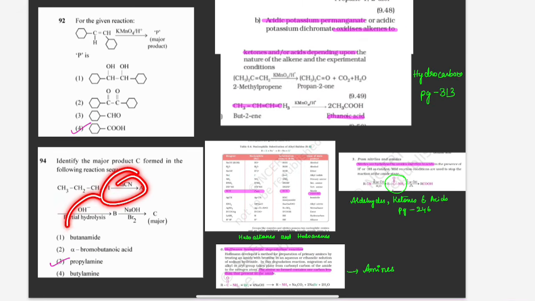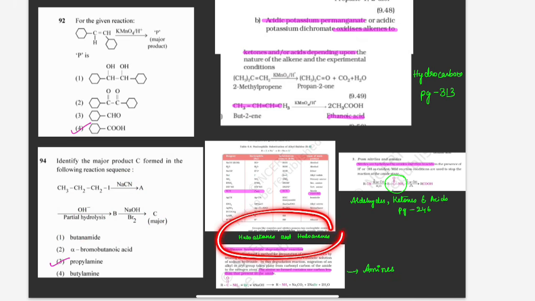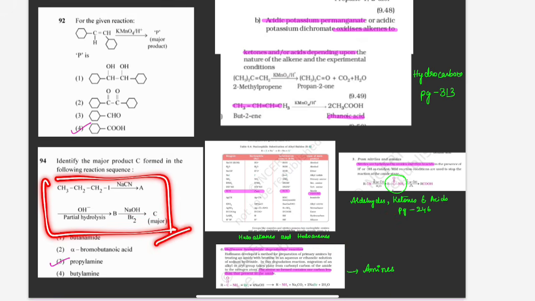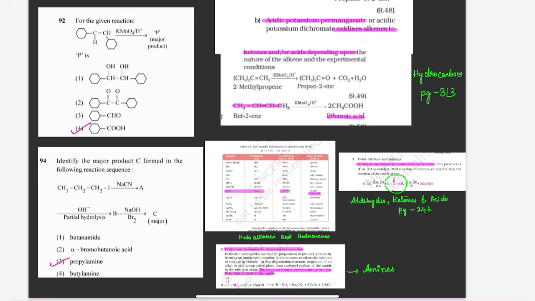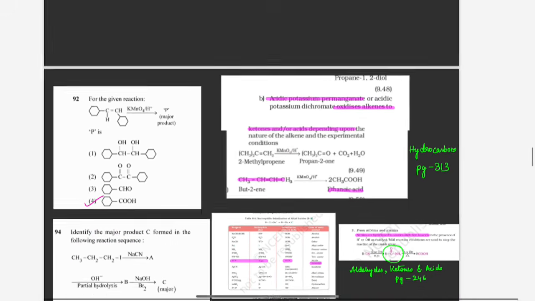If it is reaction based, always think that the reactions will be picked up from 2 or 3 chapters. Here you can see 3 reagents are given from 3 different chapters. First from haloalkanes and haloarenes, second from aldehydes, ketones and carboxylic acids, and third from amines. So think from different chapters; the reactions will be picked up and one question will be framed. Don't think it will be picked up from one chapter itself. This is how you are going to solve the questions.